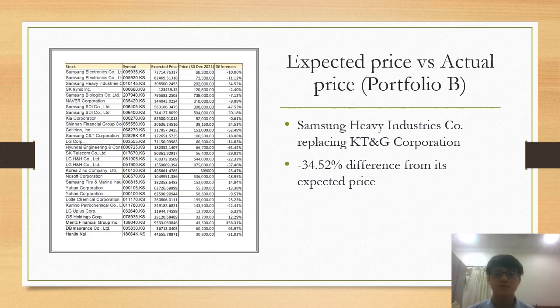By changing our objective to maximize the Sharpe ratio with the same sample of large cap companies as portfolio A, most of the stocks in portfolio B are still the same as portfolio A. The difference between portfolio B and portfolio A is only Samsung Heavy Industries Co. replacing KT&G Corporation in portfolio B. Just like most of the stocks, Samsung Heavy Industries Co.'s stock price has dropped significantly, which resulted in a negative 34.52% difference from its expected price.